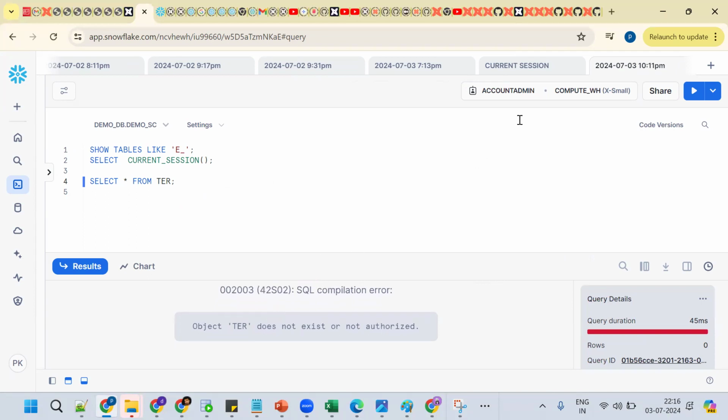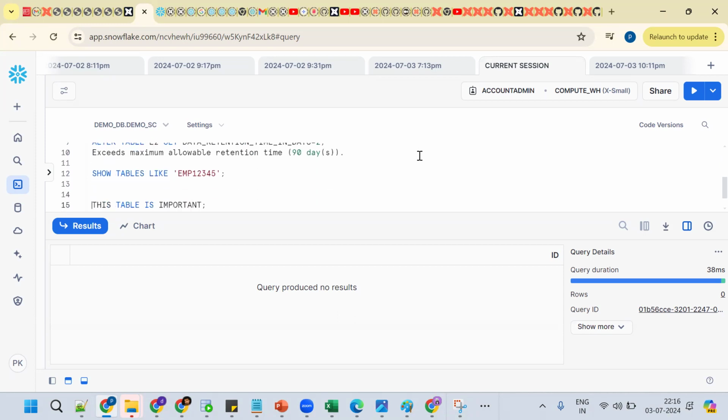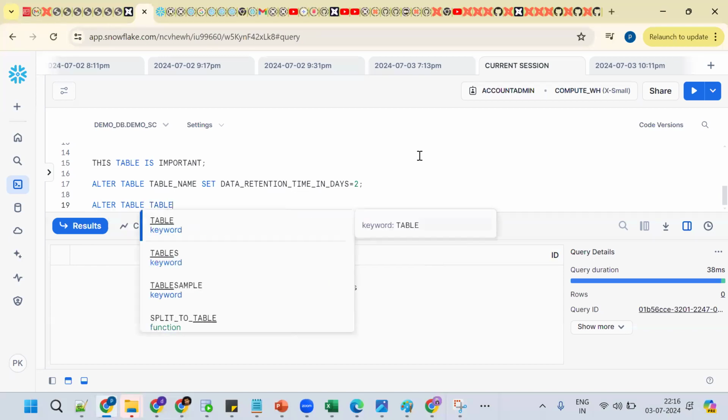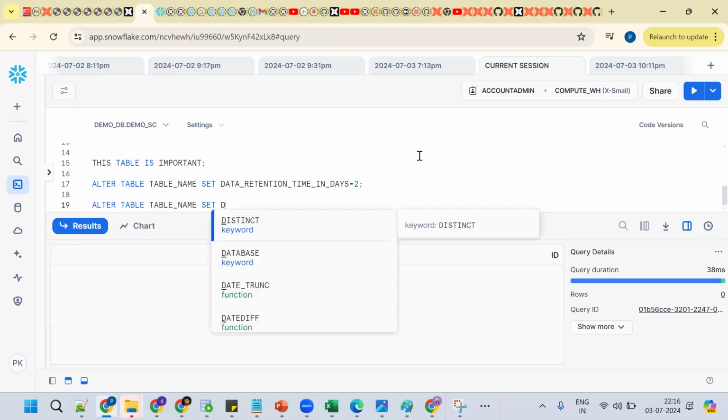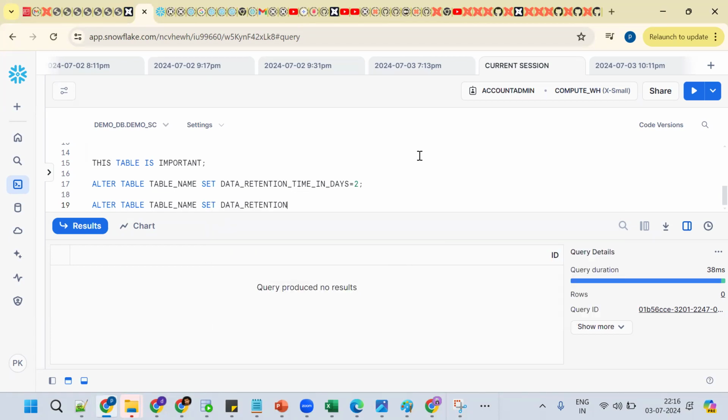Okay. So tell me, for all these tables, by default the retention time will be what? Retention time will be one day. Okay, one day. Now how do we change the same thing? What command should we use? Alter table name set data retention time in days, equal to 10.